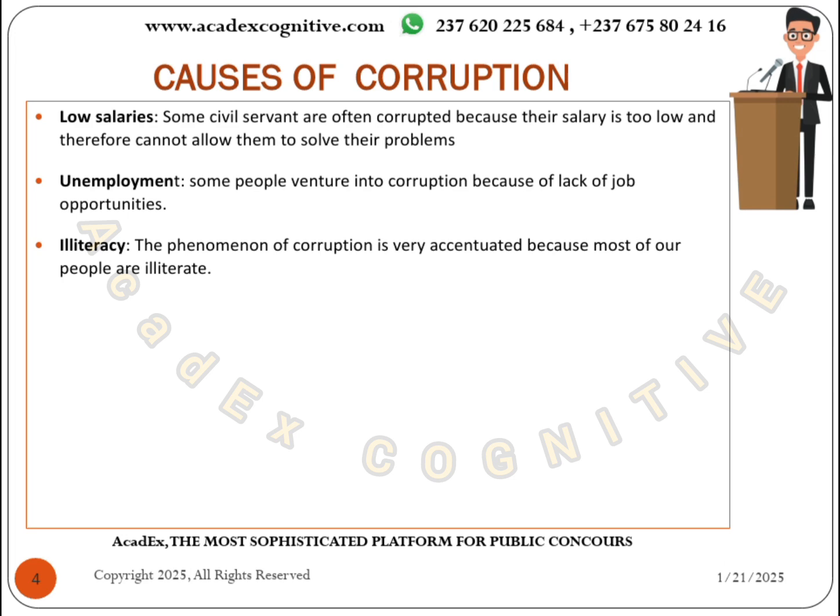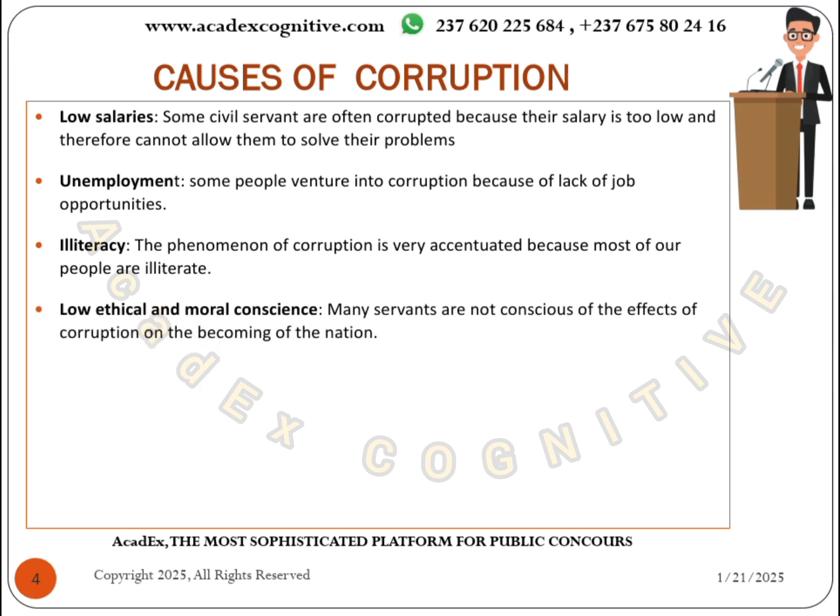So we have corruption sometimes being rampant simply because some of our people, those who venture into corruption, some of them, not all, are ignorant of the effect that corruption has on the country, the effect it has on their own life, and the effect it has on the youths and the future of the state.